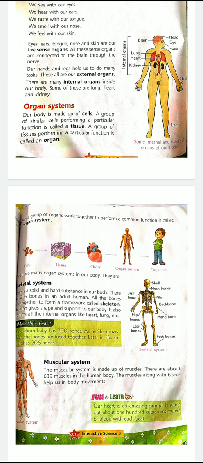Now, the muscular system. I told you our body is made up of the skeleton, that means bones, and muscles. Above that skeleton system, we have our muscles. So the muscular system is made up of muscles. There are about 639 muscles in the human body. Underline it. Remember, 206 bones, 639 muscles.